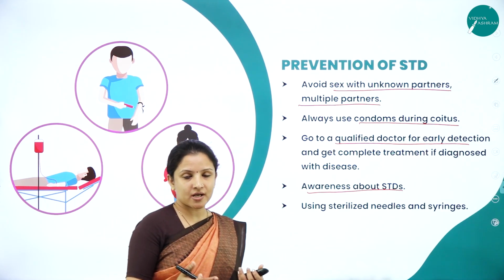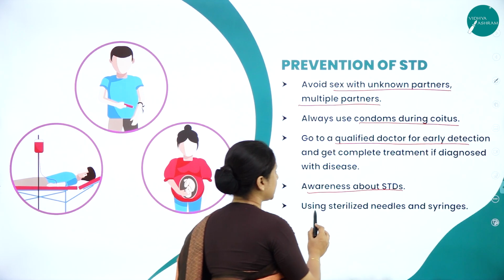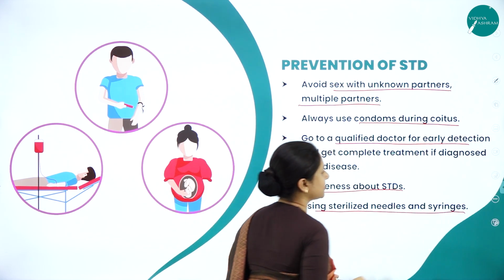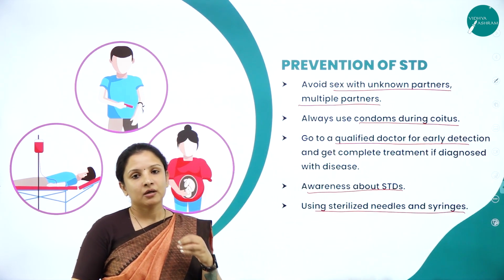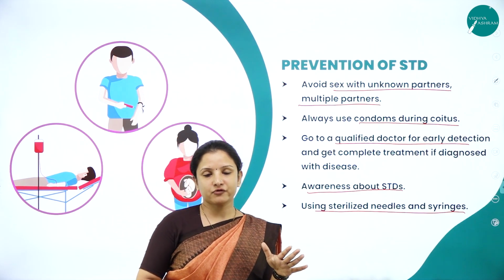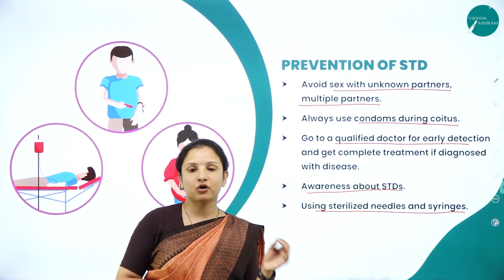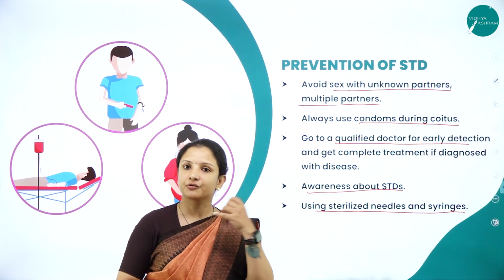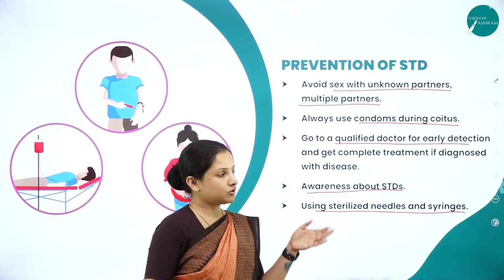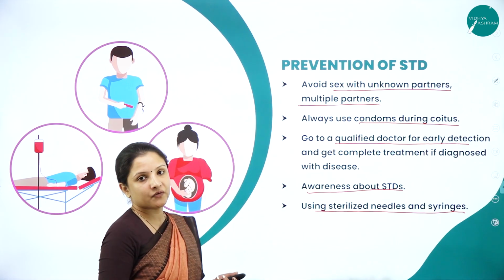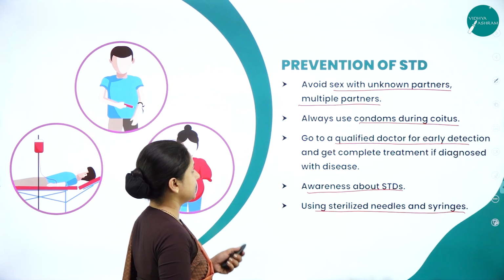Also, during blood transfusion, it is always better to use sterilized needles and syringes, so that HIV will not spread from an infected person to a healthy person. So these are the prevention methods for STDs.